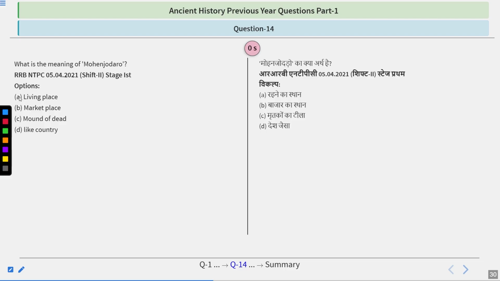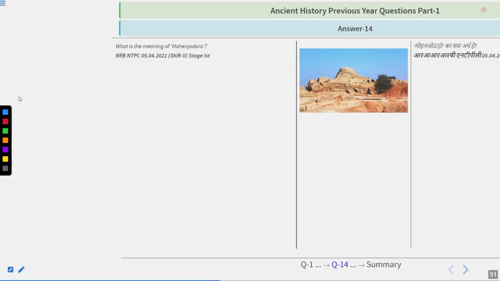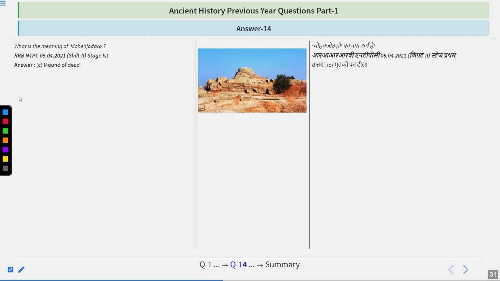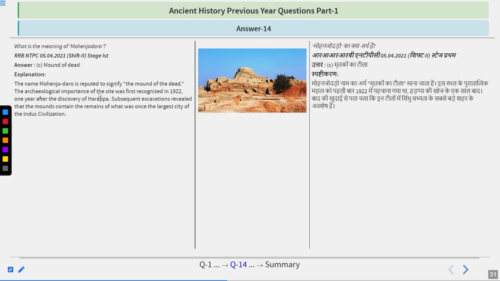Okay, so I hope you got the answer right. The answer to this question is "mound of the dead." The name Mohenjo-daro is reputed to signify the mound of the dead. The archaeological importance of the site was first recognized in 1922, one year after the discovery of Harappa. Subsequent excavations revealed that the mounds contain the remains of what was once the largest city of the Indus Valley civilization. Currently, the largest city ever discovered of the Indus Valley civilization is Rakhigarhi.